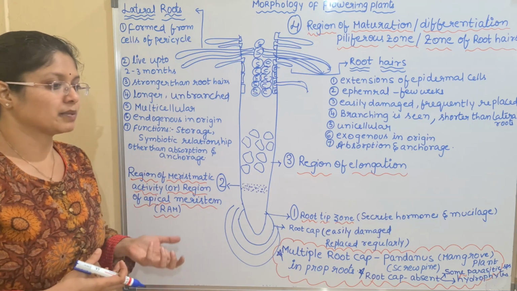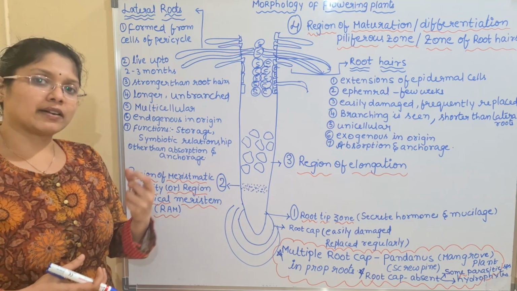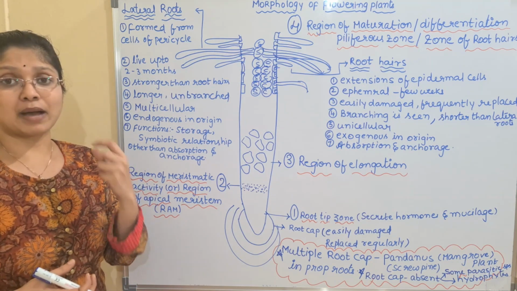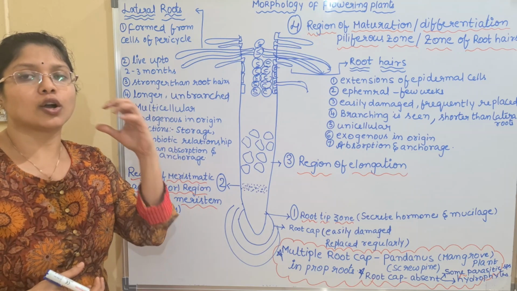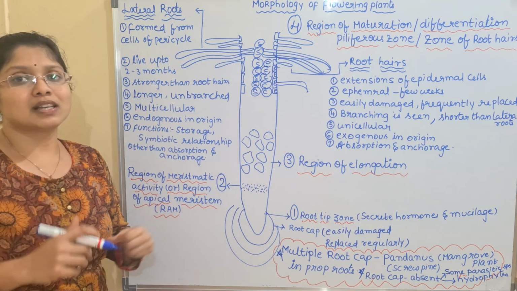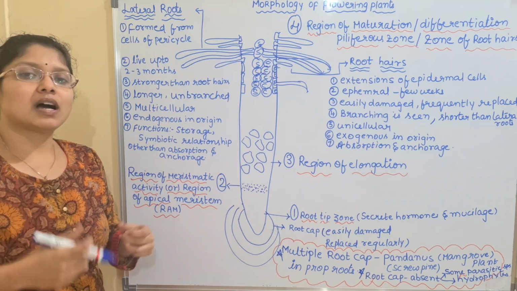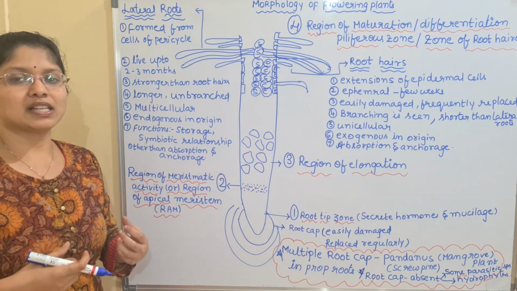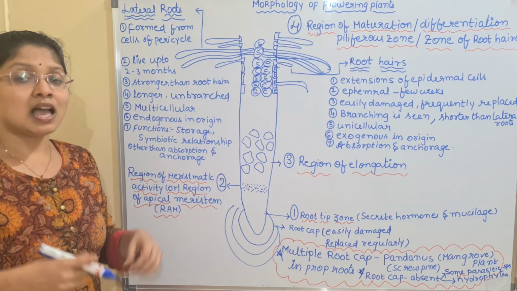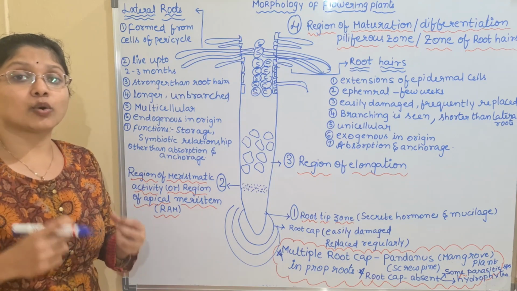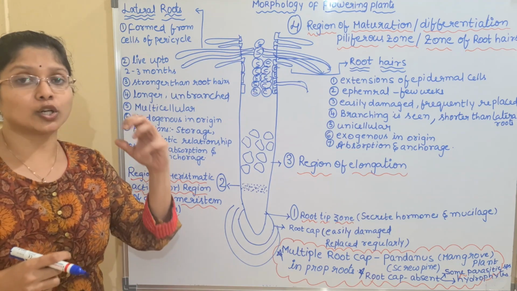Some examples I will be giving here. The Rhizobium bacterium, we all know the nitrogen fixing bacteria, will be forming nodules on the Leguminosae plants. The pea, the groundnut, all these plants come under the Fabaceae or Leguminosae family, and these plants mainly show the formation of root nodules.